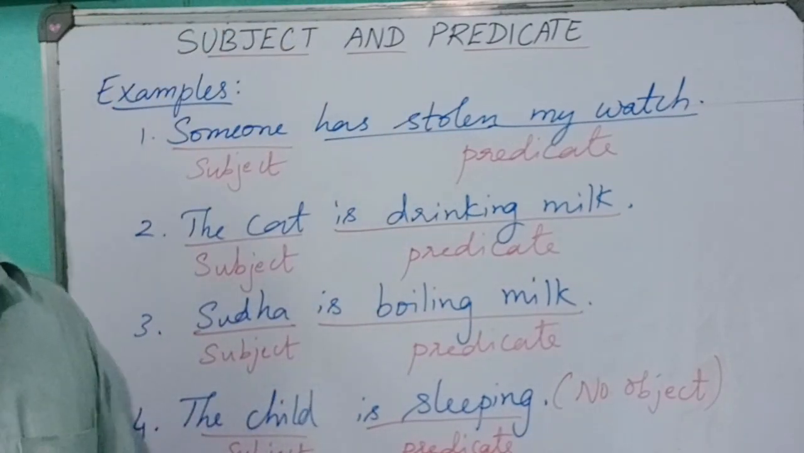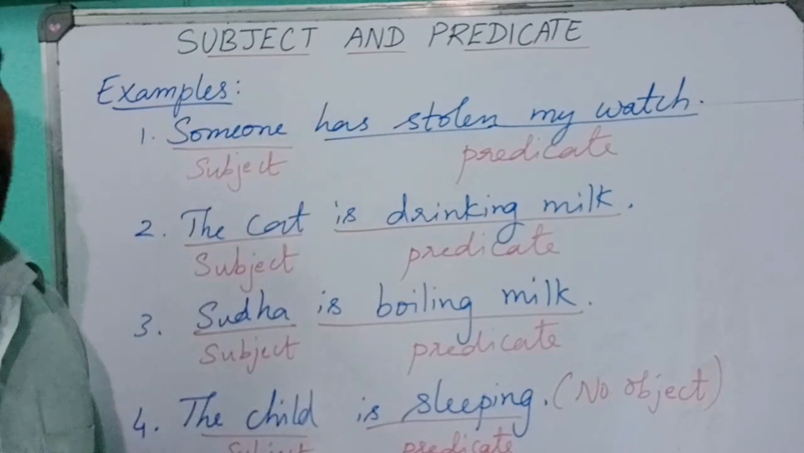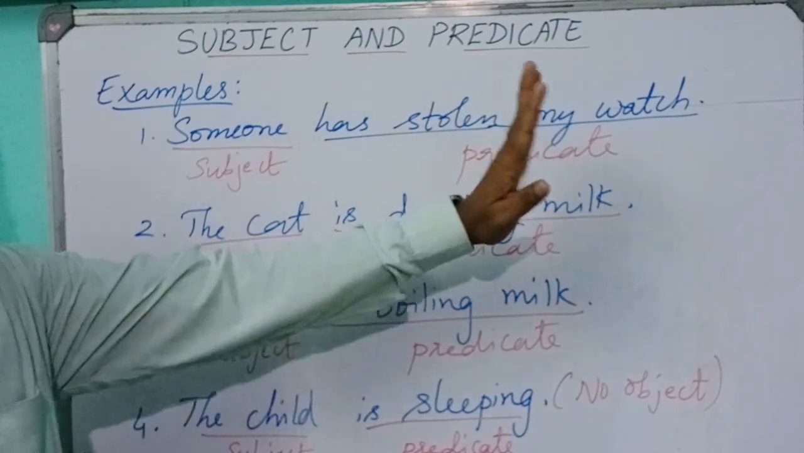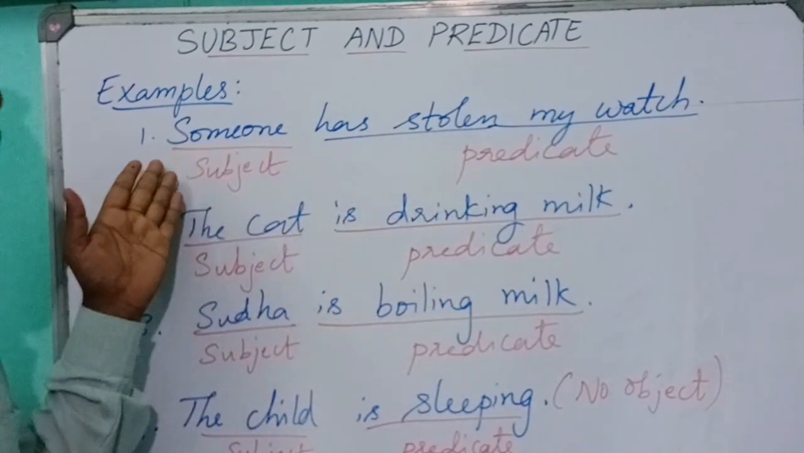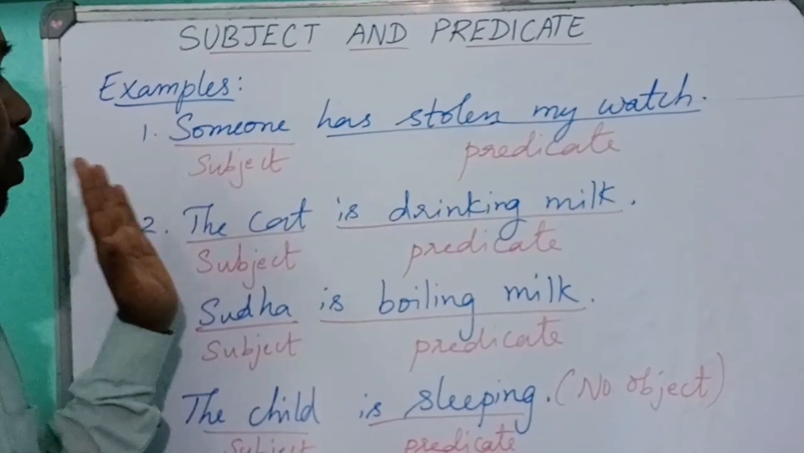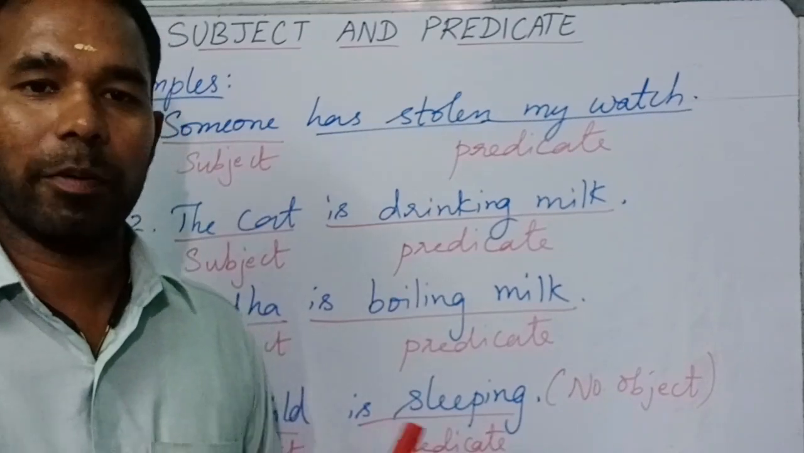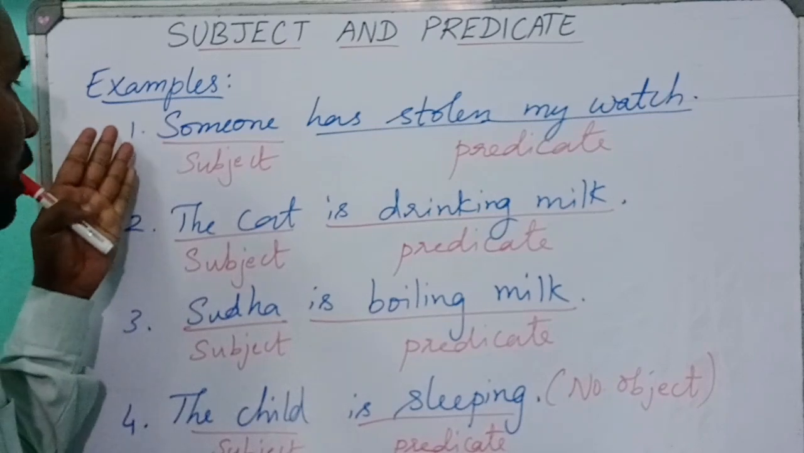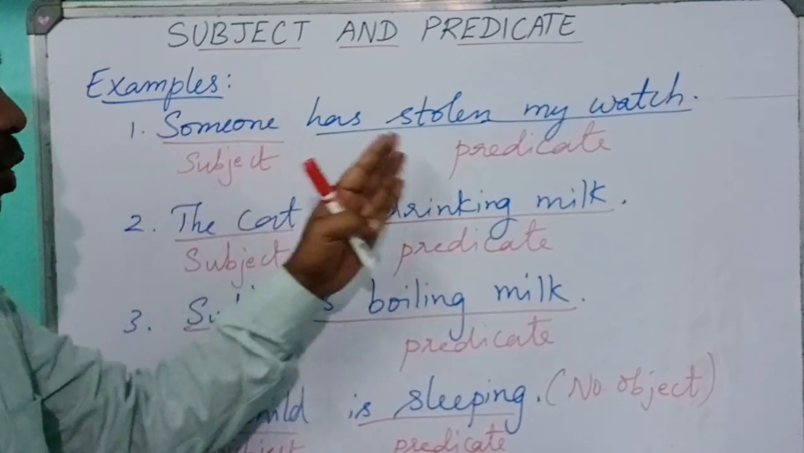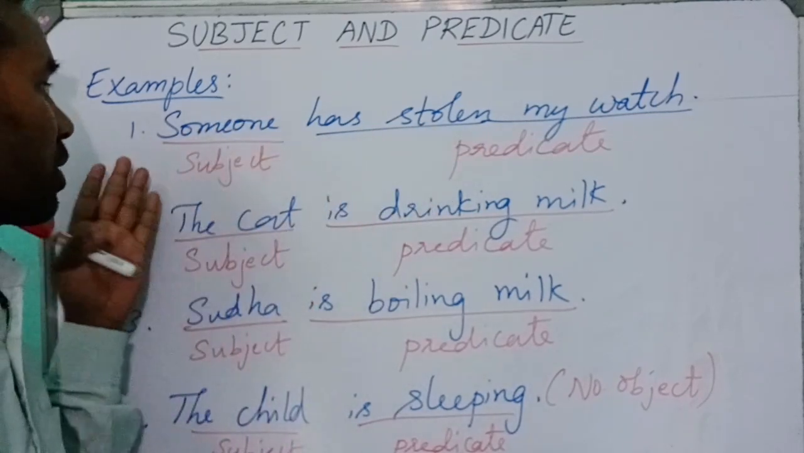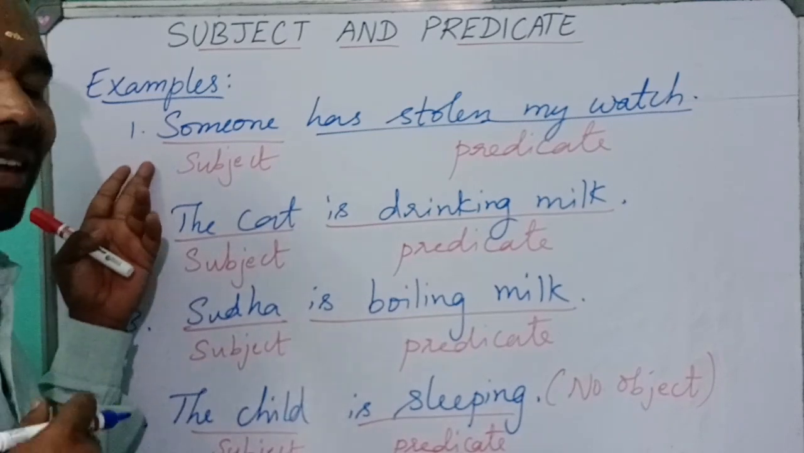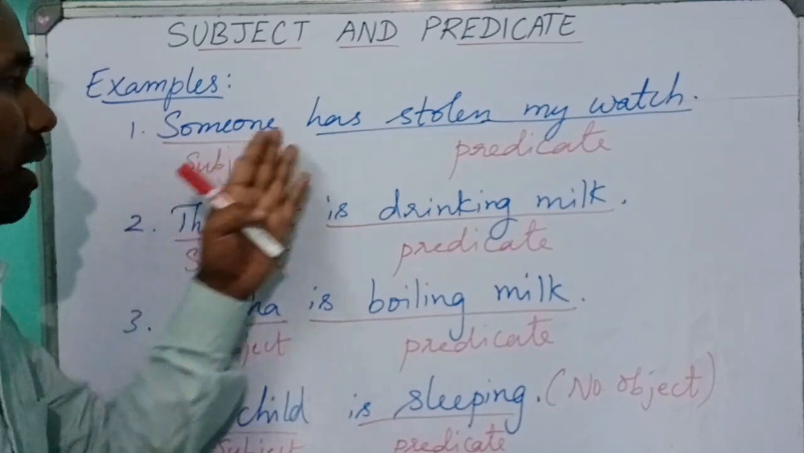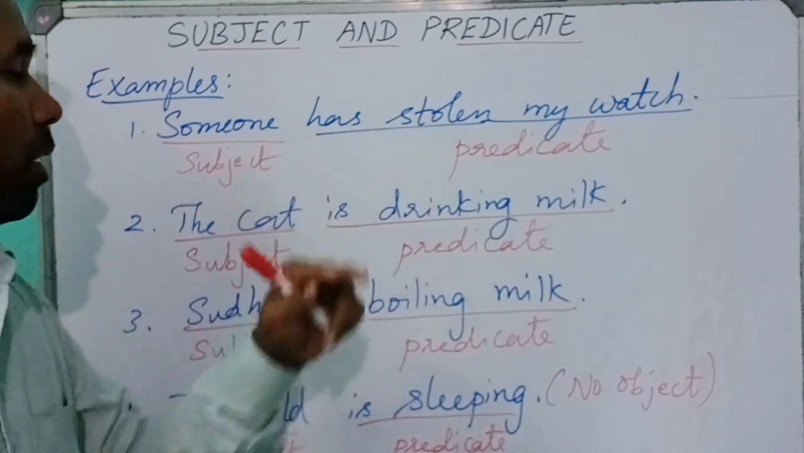Let us quickly revise the topic subject and predicate. Someone has stolen my watch. In this sentence, if I ask the question, who has stolen my watch? Then we get the answer, someone. So, someone is the subject. The remaining part is the predicate.